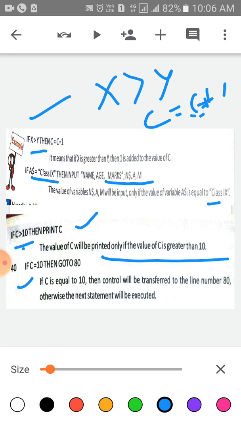Fourth line: if c is equal to 10, then go to 80. Means the 8th line. If c is greater than 10, then control will be transferred to line number 8. Otherwise, the next statement will be executed.